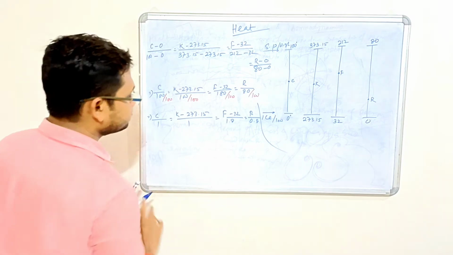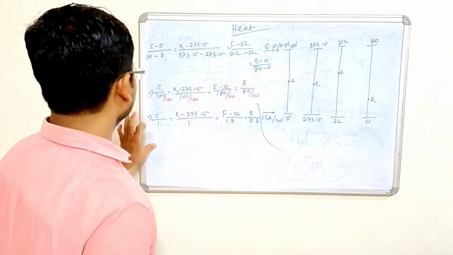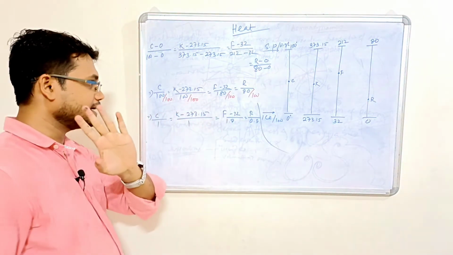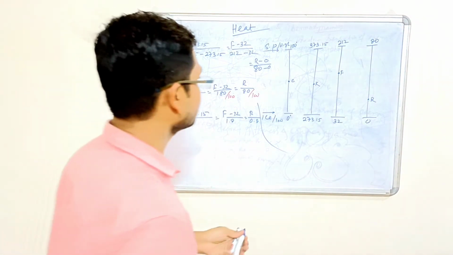So this is the relation. Okay, so now just think with some logic here.